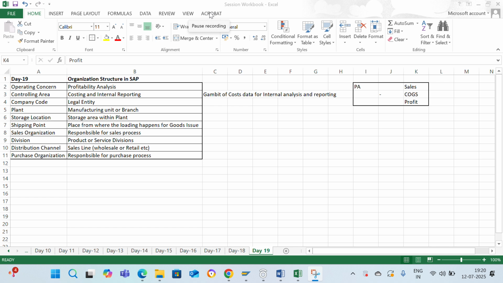Similarly, there can be a centralized sales organization in case of MNCs, meaning the sales process is handled from a single organization. That is called centralized sales organization, or there can be a decentralized sales organization, meaning there can be a different sales organization within a company. Similarly, we also understood the division as being the product or service categories that the companies deal with. The distribution channel is the way through which the product or services are delivered to the customers. Purchasing organization is nothing but the organization element that manages the purchase process, which can also be either centralized or decentralized.